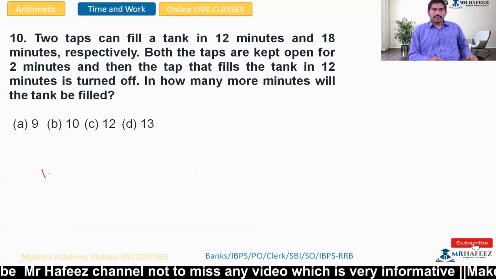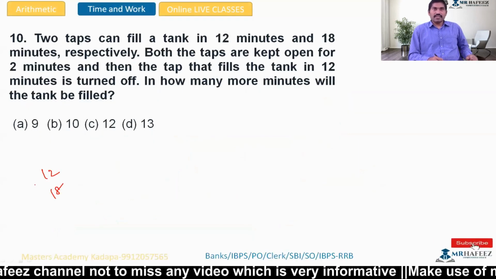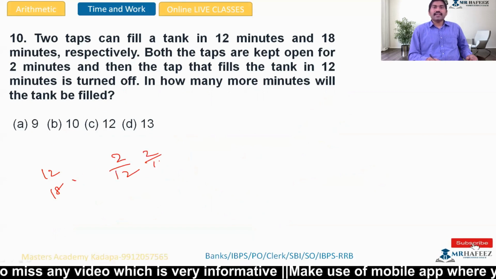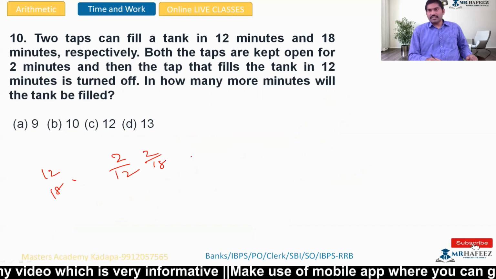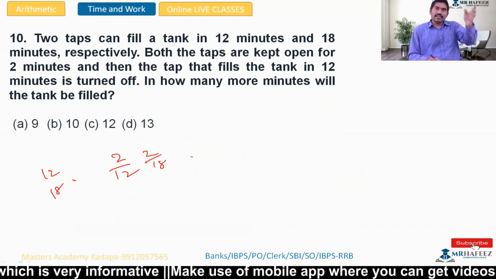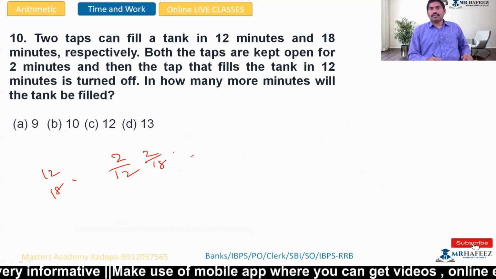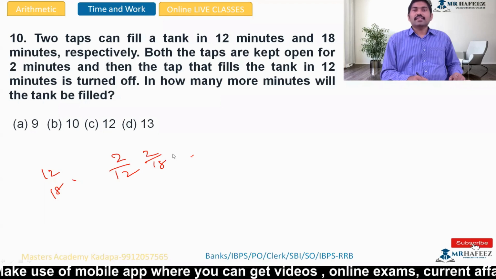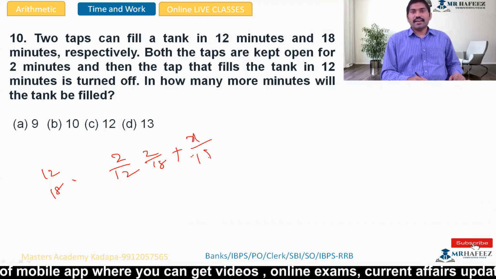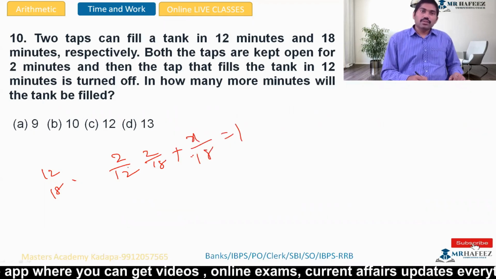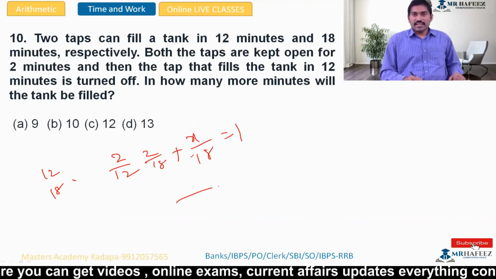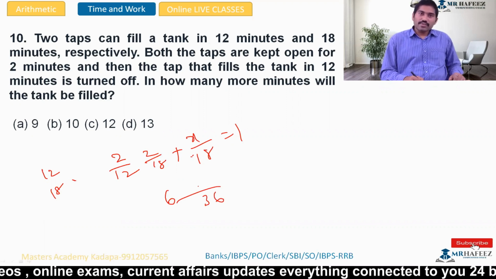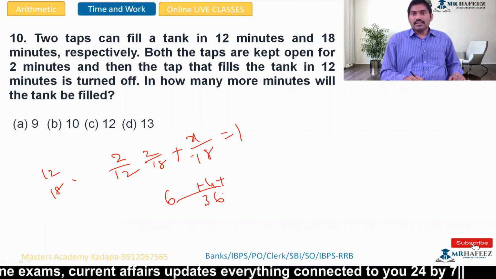2 taps. One fills in 12 minutes, another in 18 minutes. Both taps are kept open for 2 minutes. So 2 by 12 and 2 by 18 completed. Then the tap that fills the tank in 12 minutes is turned off. Then the balance is done by x by 18, equals 1 in total. Work is 1. So 12, 18, LCM is 36. 12 how many times? 3 times. 3 2s are 6. And 18 2 times. 2 2s are 4.